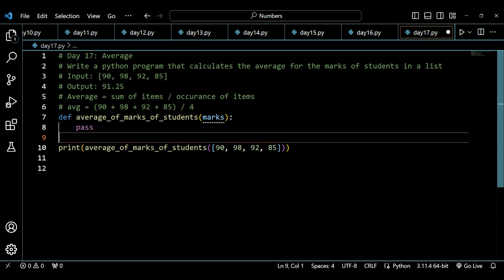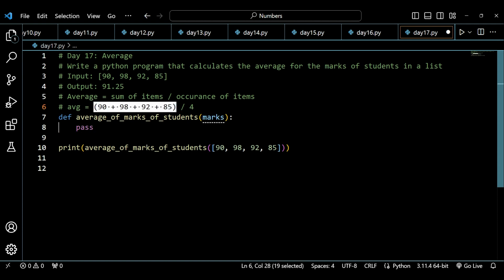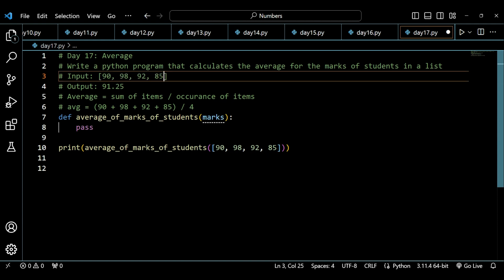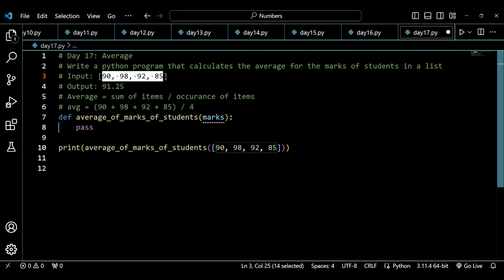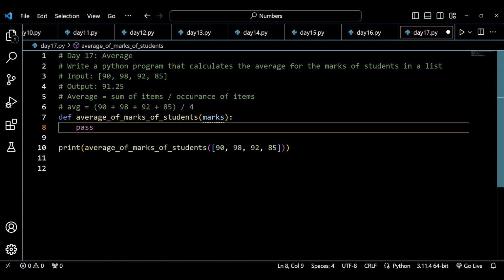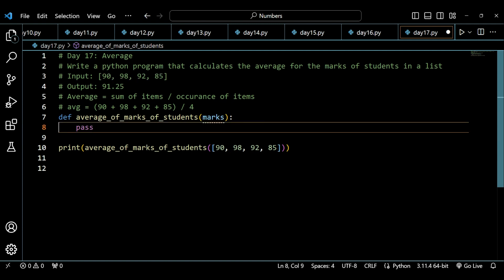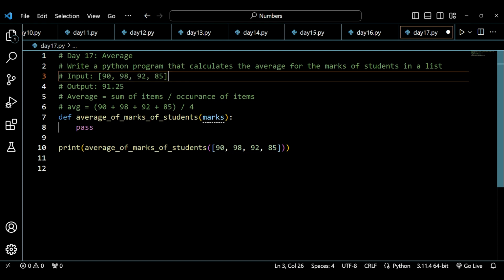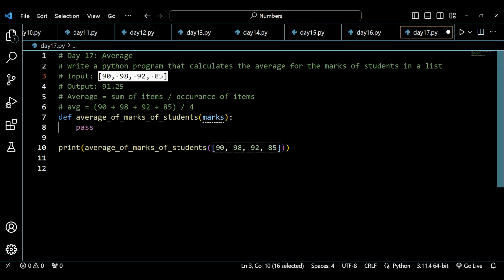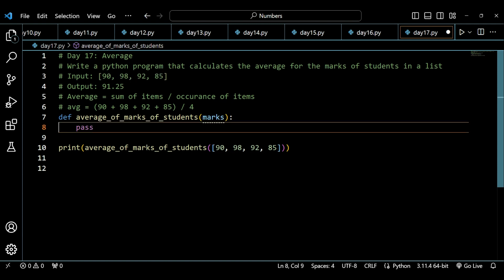What it means is that we will be adding all of these numbers iteratively. I'll be creating a loop and also creating a sum variable, and that sum will be holding the sum of all of the items inside the list. Then I'll be dividing that sum by the length of this list, because the length of the items will give you the occurrence of the items.